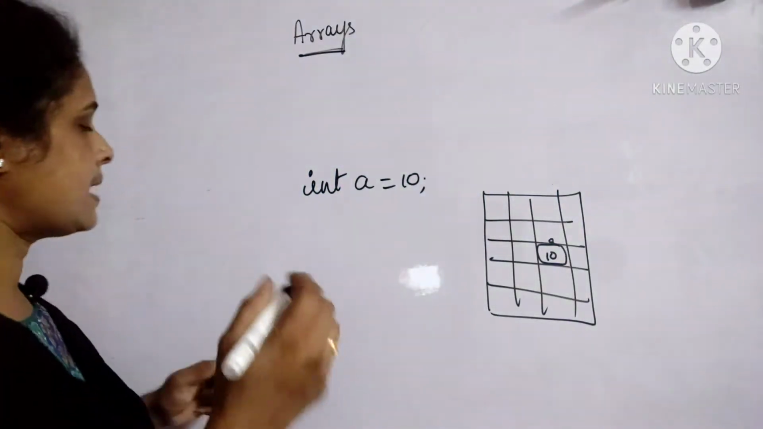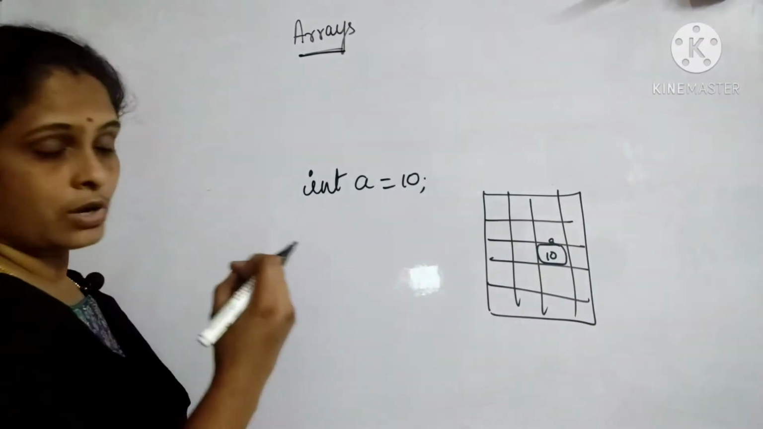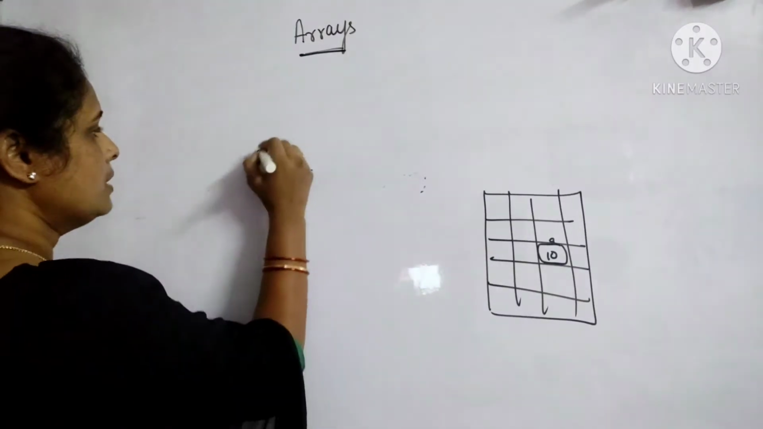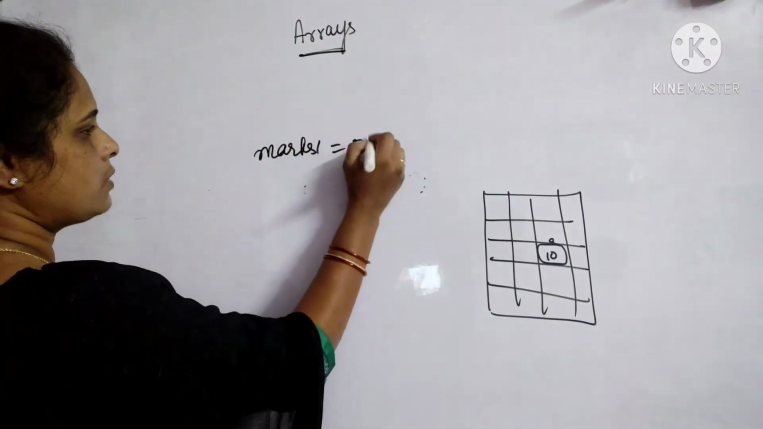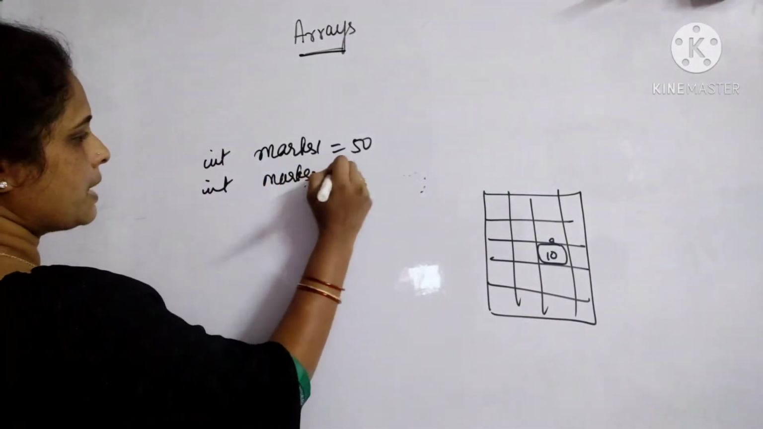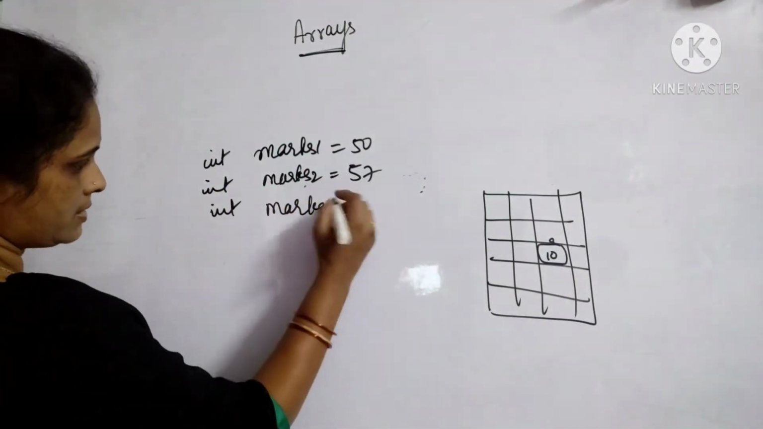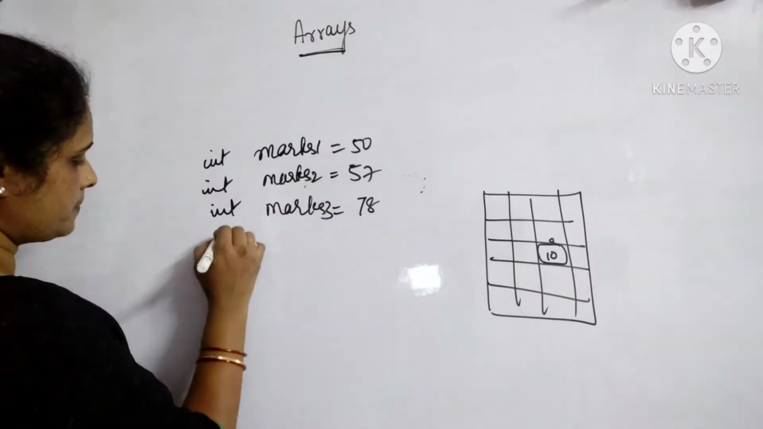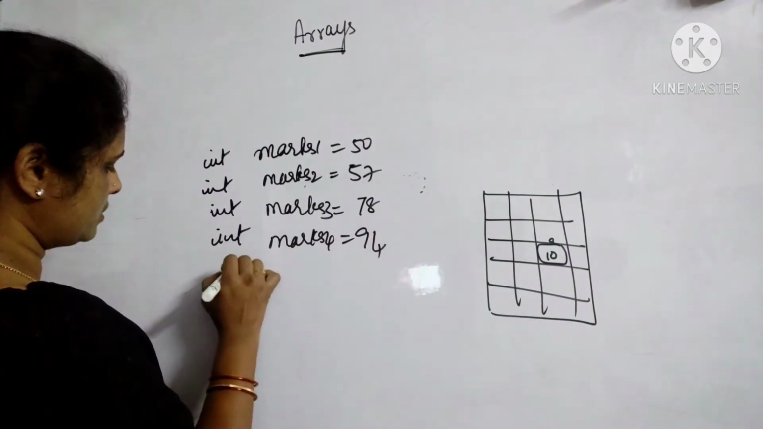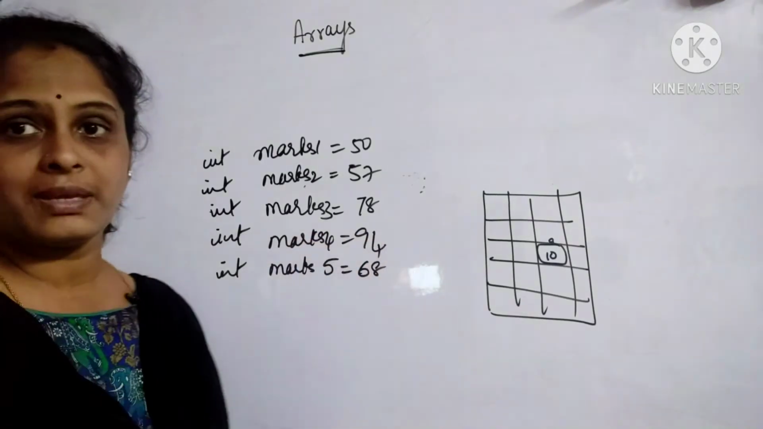Say I want to store marks of 5 students. If I don't have the concept of an array, what may I do? I may do something like this. Int marks1 is equal to 50. Int marks2 is equal to 57. Int marks3 is equal to 78. Int marks4 is equal to 94. Int marks5 is equal to 68. I may create it like this.